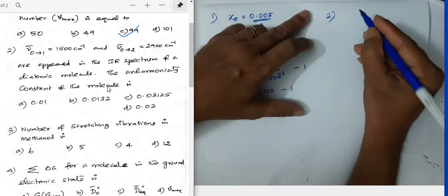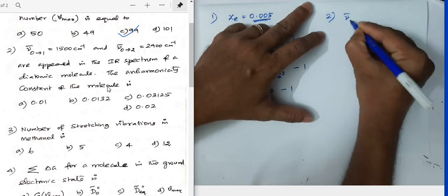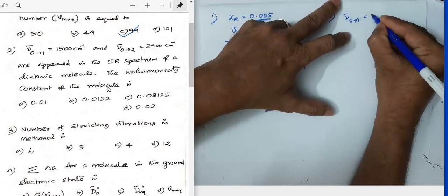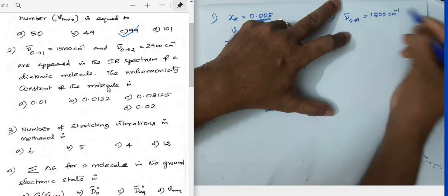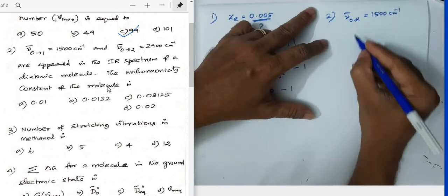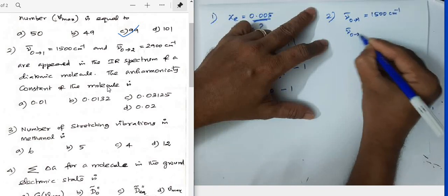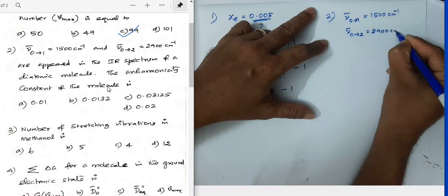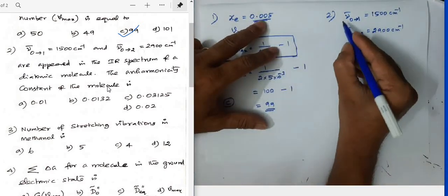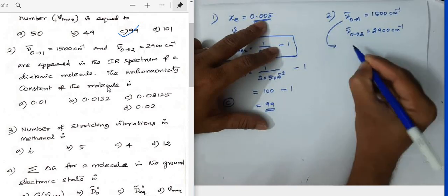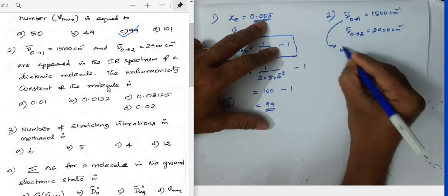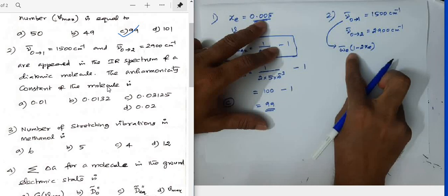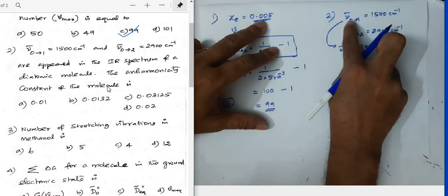What is given here? The frequency for the 0 to 1 transition is 1500 centimeter inverse, and the frequency for the first overtone transition 0 to 2 is 2900 centimeter inverse. We know very well the fundamental frequency can be given as omega e bar into 1 minus 2 xe.